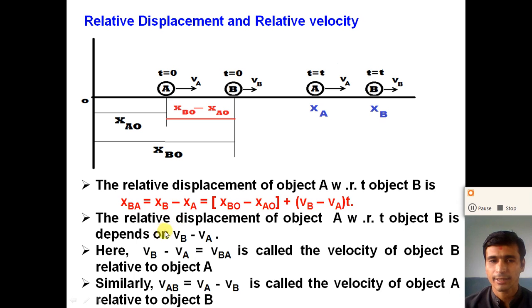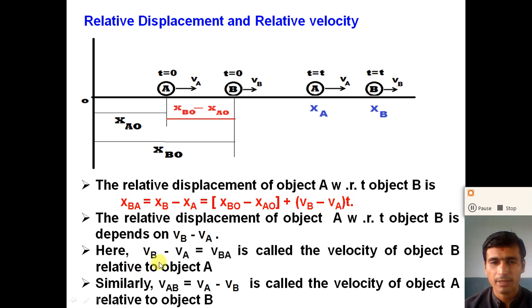So here the relative displacement of object B with respect to object A depends on V_B minus V_A, the velocities of both objects. If both objects are moving with the same velocity, the relative displacement is constant. But if the velocity of either object increases or decreases, the relative displacement may change. So the relative displacement between the two objects depends on the velocity of both objects.